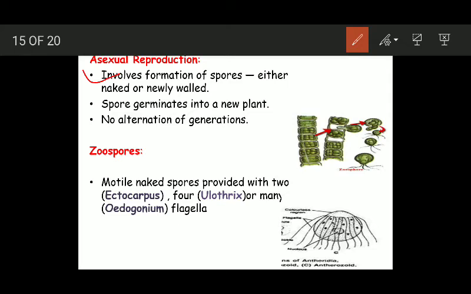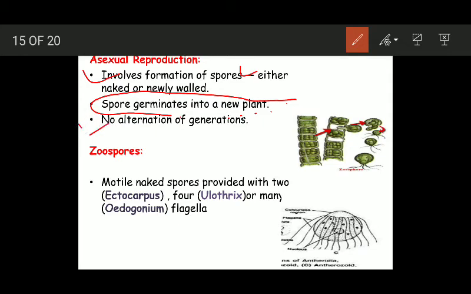Okay, so remember, in algae asexual reproduction occurs by the formation of spores. The spores germinate to form new plants. The spores, after their liberation from the sporangium, germinate and result in the formation of new plants.